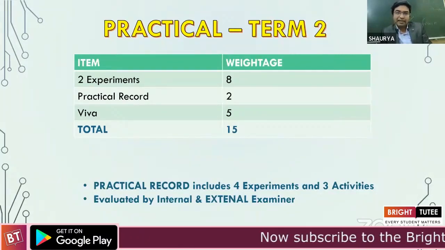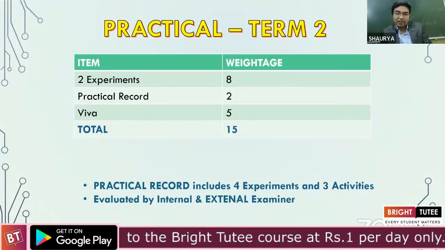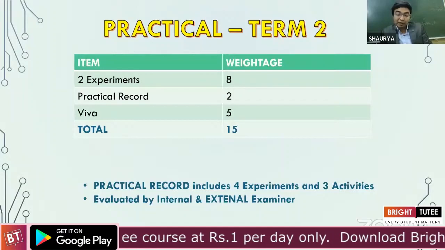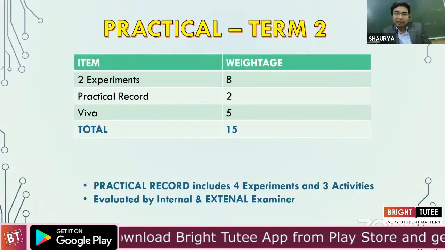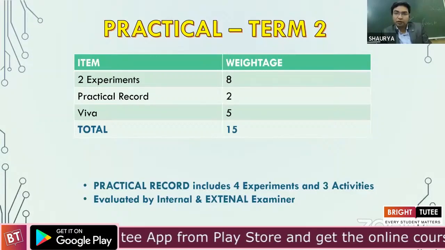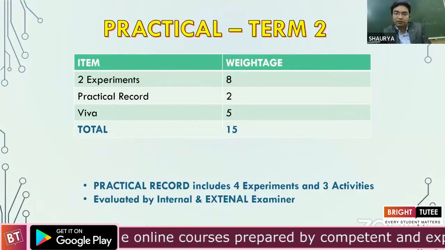That is, we give 8 marks for 2 experiments. Viva based on this or the relevant theory part of the syllabus, also of term 2 syllabus, could be asked, and will be of 5 marks, and the practical notebook the student maintains will carry a weightage of 2 marks. So this all adds up to 15.